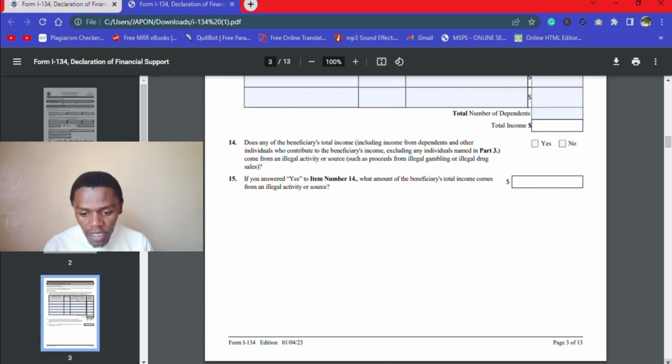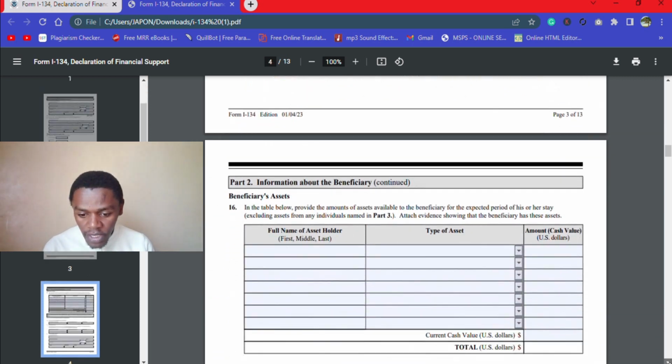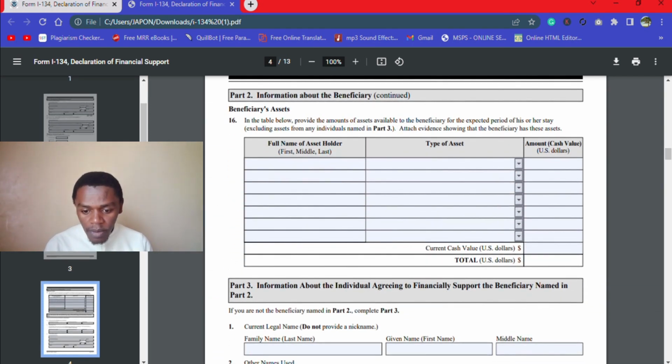Then, does the beneficiary's total income, including from the dependents and other individuals who contribute to the beneficiary's income, include any individual named in Part 3, come from illegal activities? Of course, if you fill this part, then you say no, but obviously it will be no. And then, if you answered yes, then explain those sources. And then we come down here, information about the beneficiaries.